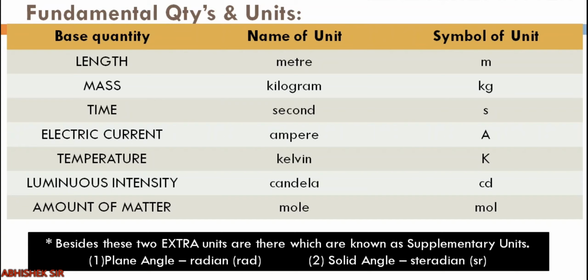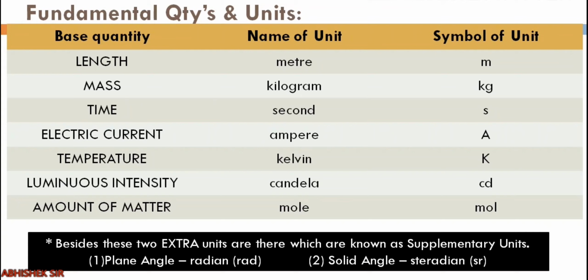Temperature, Kelvin, capital K. Luminous intensity, that is luminosity, how brightly an object can emit light, is measured in candela. The symbol is cd. Now amount of matter, the unit is mole and the symbol is mol. So I hope you know 6 out of these 7.